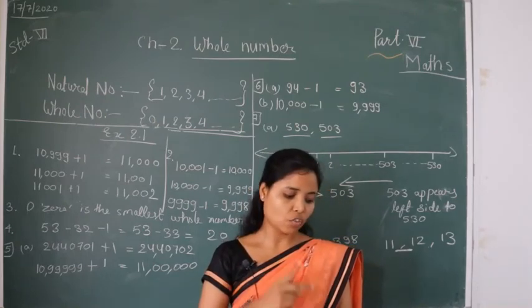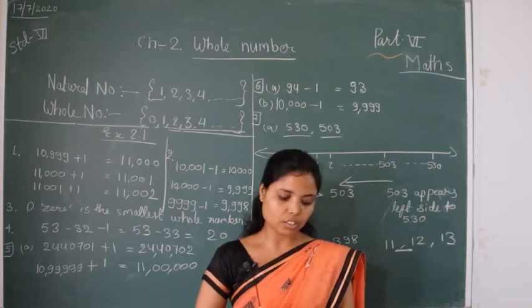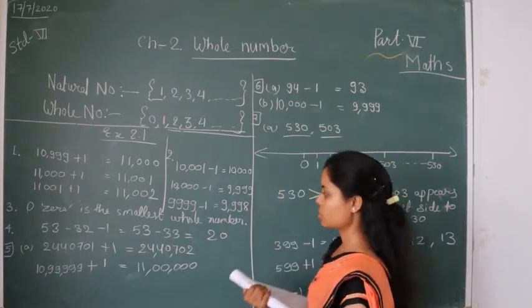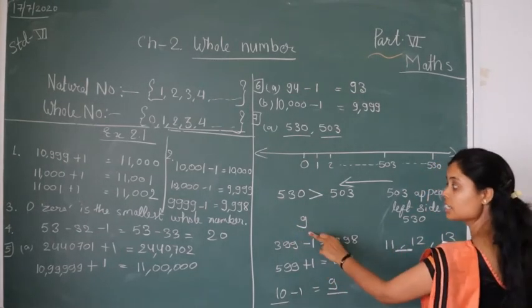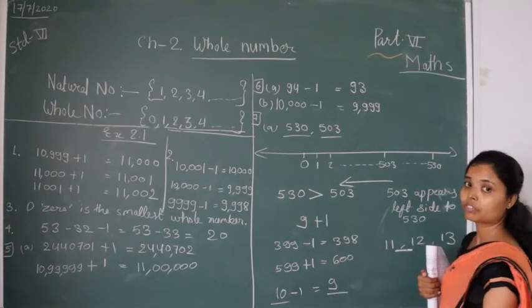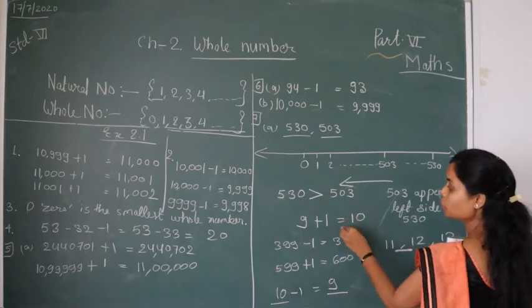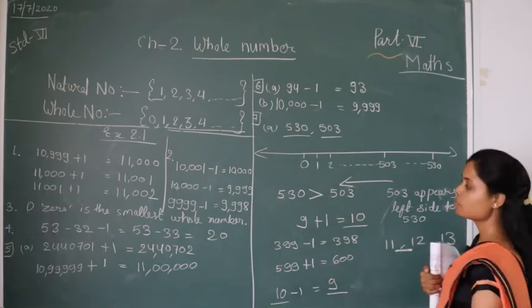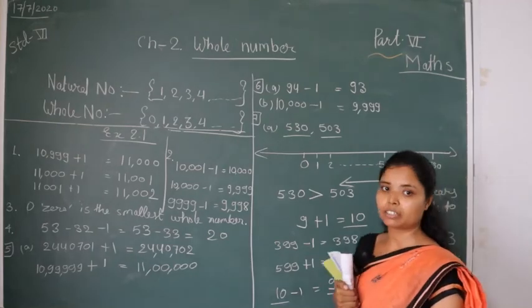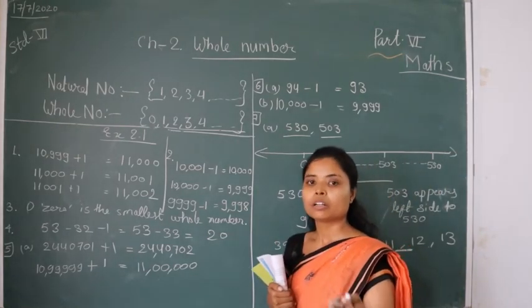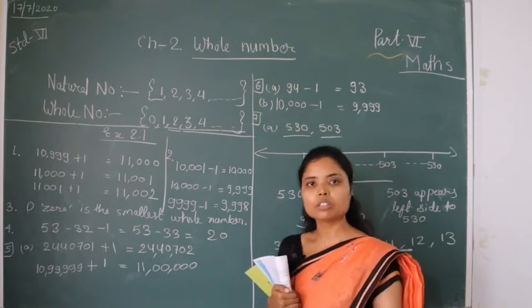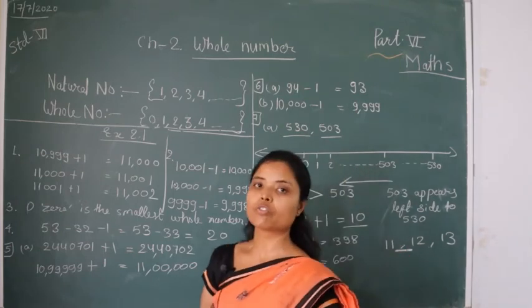The successor of a two-digit number is always a two-digit number. No, this is false. If we have the number 9, this is a single-digit number, and when we find the successor, we add 1. So we get a two-digit number. So we can simply say that we get a two-digit number from a single-digit number by finding the successor. So this statement is false.